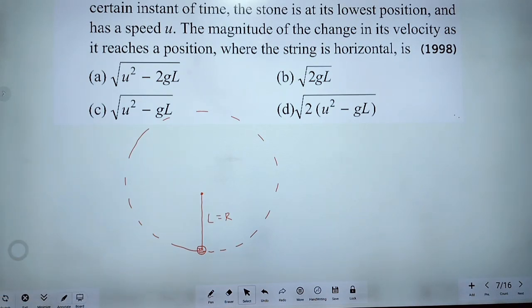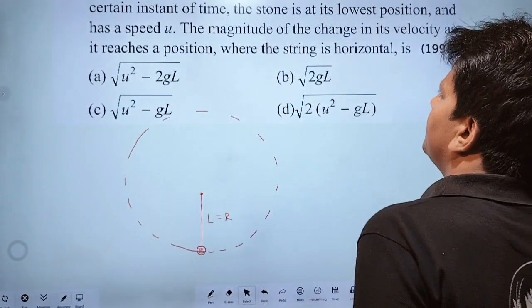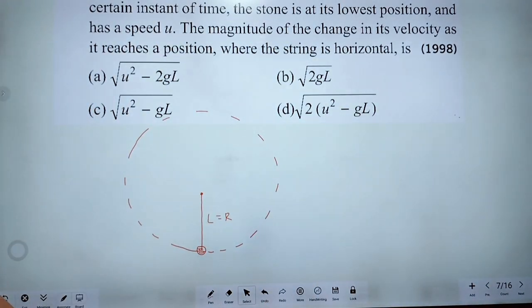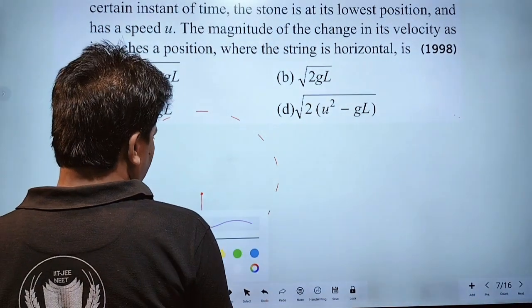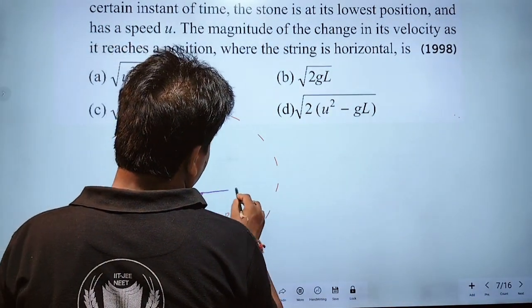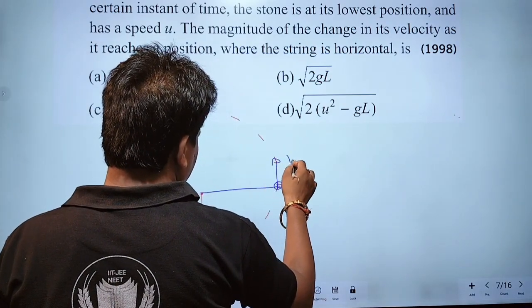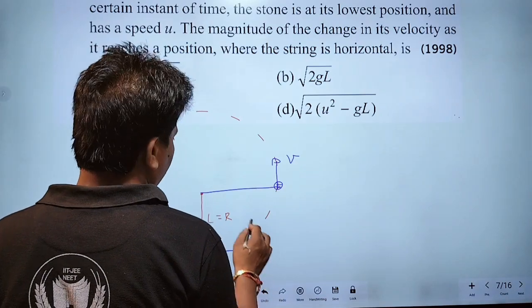According to the question, we have to find the magnitude of change in velocity. If the string becomes horizontal, this velocity is v and this velocity is u.